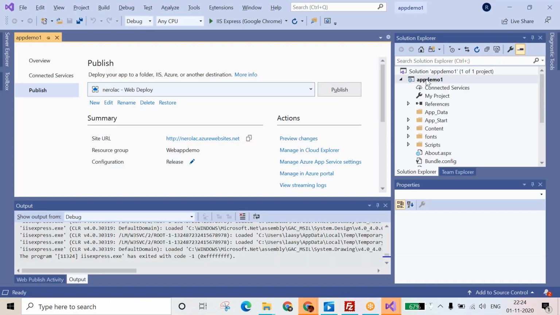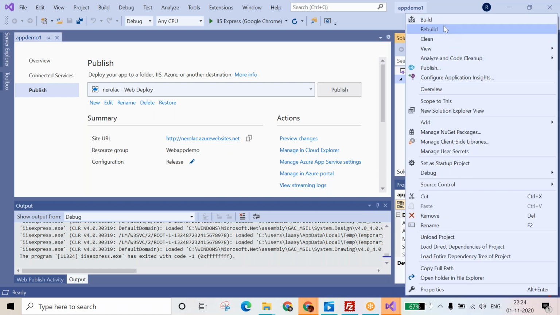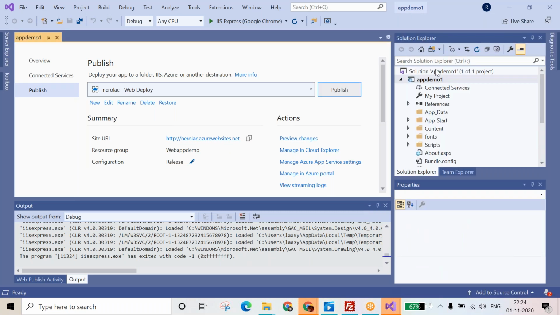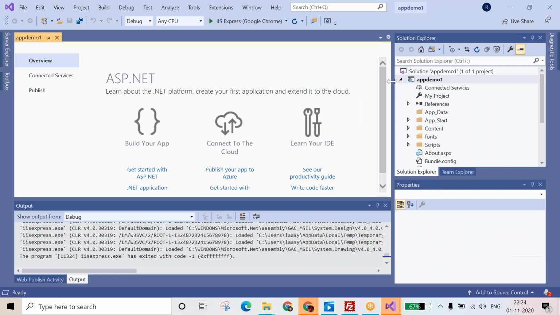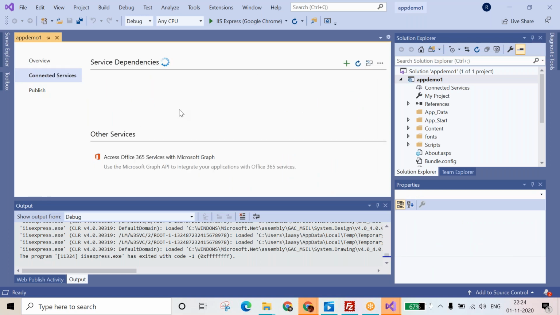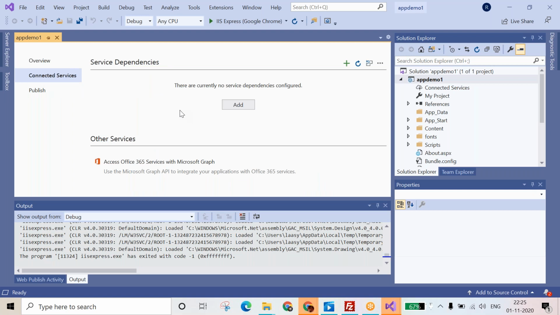Right click. Publish. Exited with code -1, no problem. Okay. Now click on the overview again. Overview. Yeah. No, not here. Left side. Next, connected services. Okay, fine. Click on the publish. Click on the publish tab.